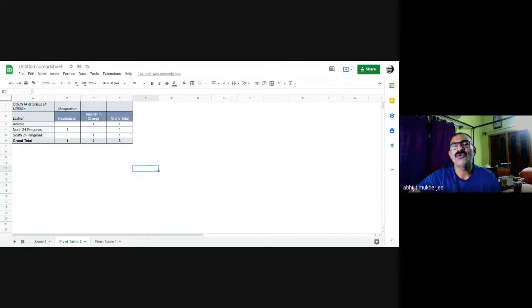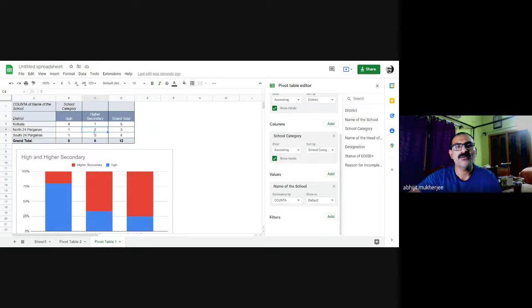the schools who have not yet started preparing or their work with the UDISE Plus. This is a filter that I have added. Previously, in my first pivot table, I took all the schools. I didn't add any filter. I took all the schools.